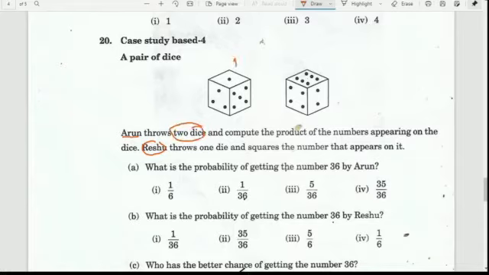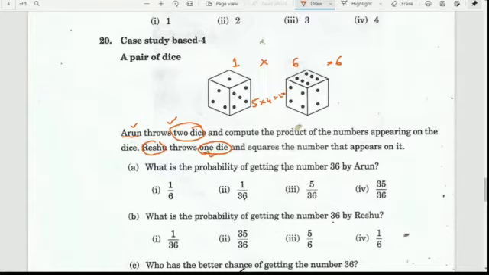If one occurs on one die and 6 on the other, he will take it as 6. If it is 5 and 4, he'll take 5 into 4 as 20. That is how Arun is computing. Reshu throws one die. This point is notable: Arun is throwing two dice, whereas Reshu is throwing one die.